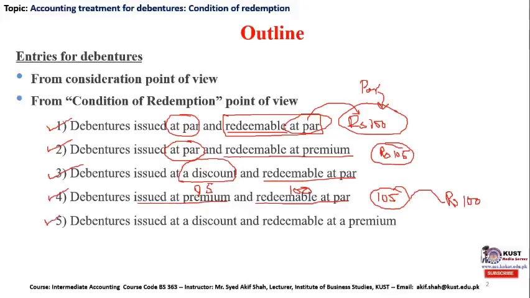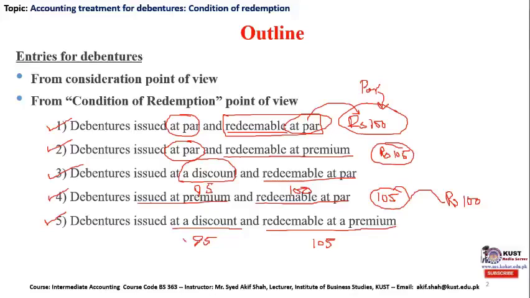The final case which will be discussed in this lecture is debentures issued at a discount, which is once again the rupees 100 par value debenture issued at rupees 95, and it may be redeemed at a premium, more than the par value. In this case it could be 105.